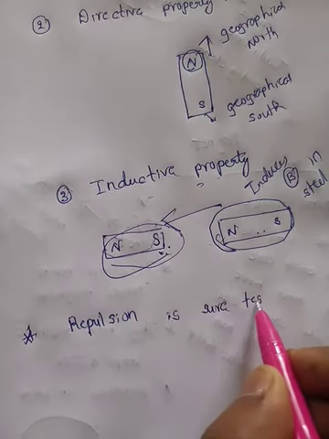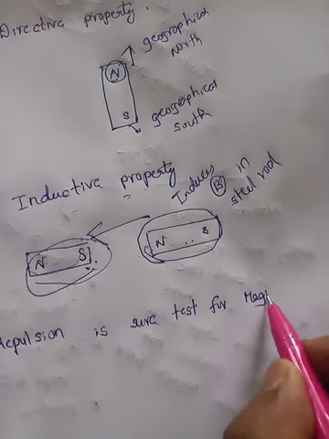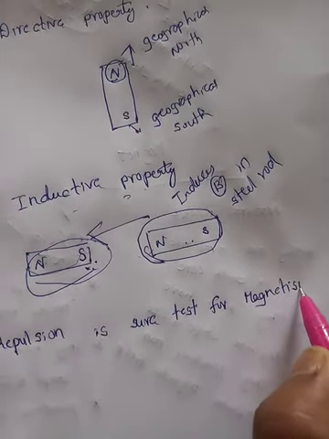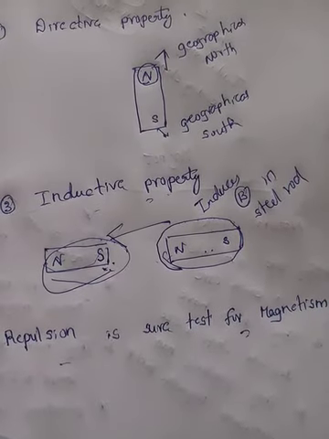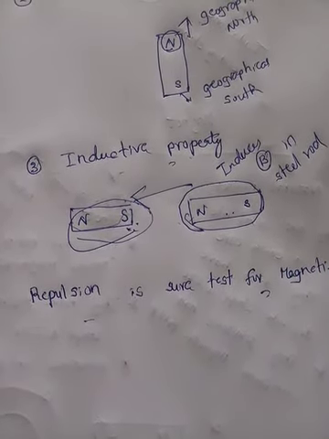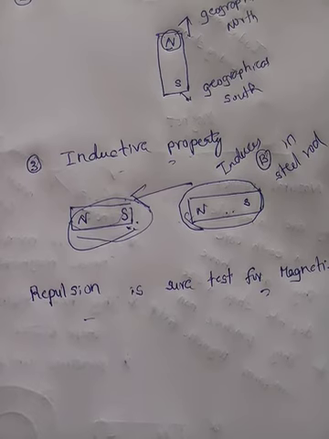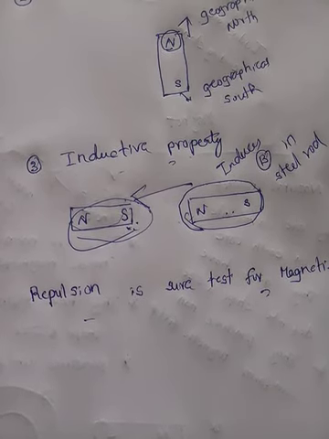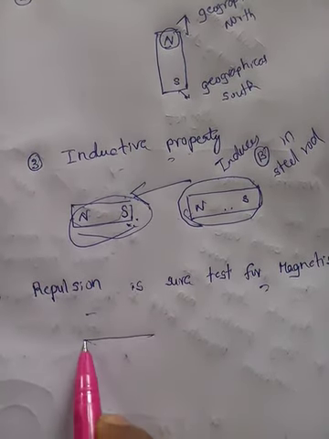repulsion is the sure test for magnetism. Yes or not? So to find whether the other substance is a magnet or a magnetic substance, what is the concept we have to consider? Repulsion. Why? As you know, like poles repel, unlike poles attract. But why are we specifically explaining this? Because, for example, this is a bar magnet.